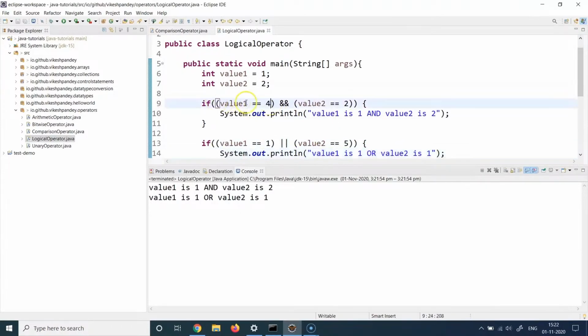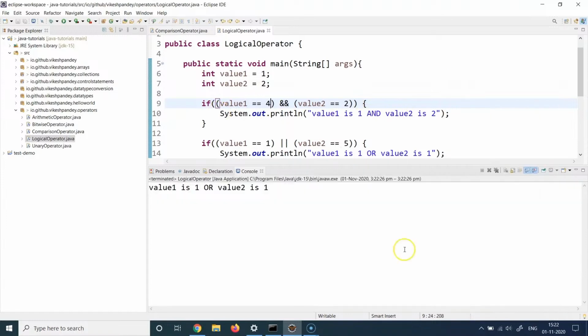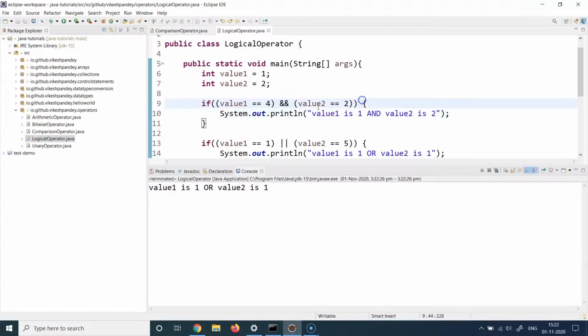So now value 1, this left hand side expression, is false, which should make the whole expression false, and it should not print the line 10, which is this statement. So let's run this program and see if that works. Yes, we see that this particular line is not printed now because this whole expression became false, because the left hand side of this expression became false.